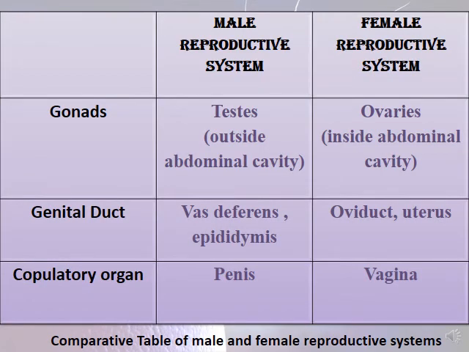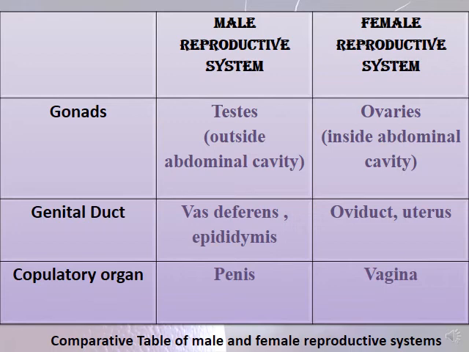In the male reproductive system, the gonads are the testes, and they are found outside the abdominal cavity, and the gonads in the female reproductive system are the ovaries, found inside the abdominal cavity. The genital duct in the male is the vas deferens and the epididymis, while in the female it's the oviduct and the uterus. The copulatory organ is the penis in the male, while it's the vagina in the female.